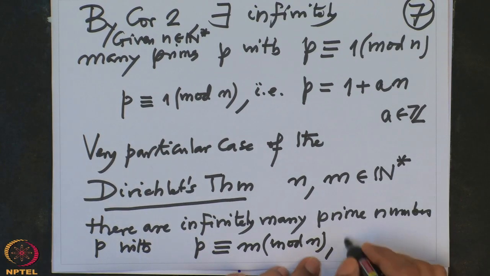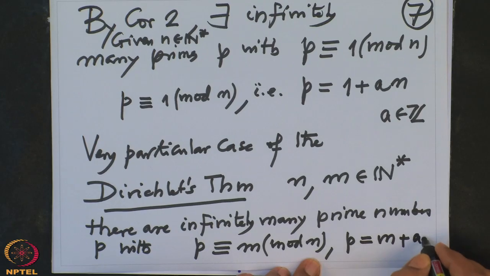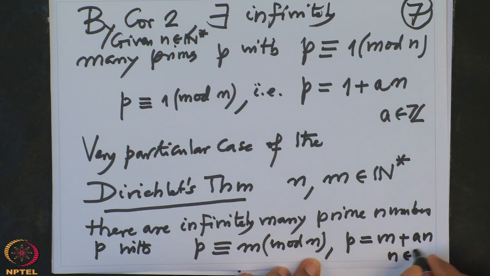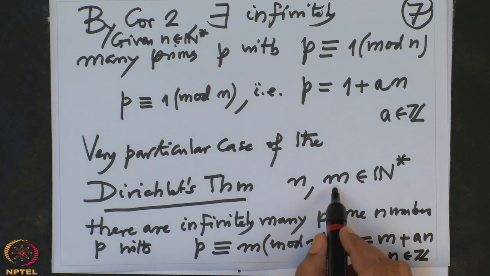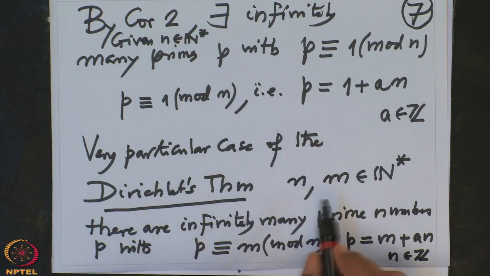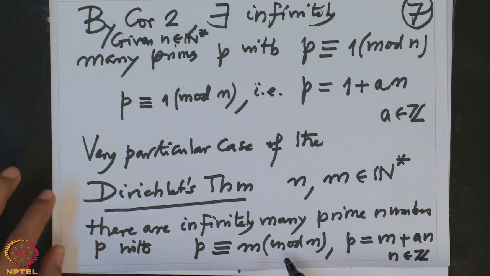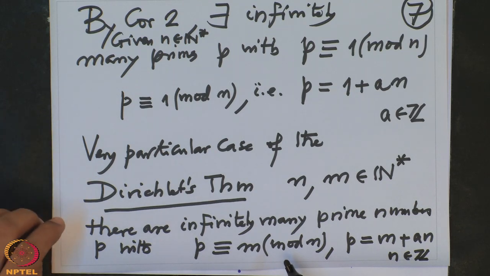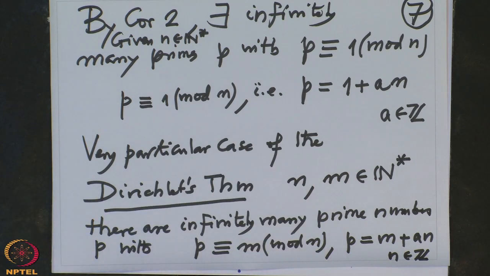And that means what? That P is of the form m plus an, where n is an integer. So, corollary 2 is m equal to 1 and n is any n. So, this is a difficult theorem. This is not so easy to prove, but it is a very fundamental theorem in number theory. So, we have proved a very particular case of this, which is very useful for Galois theory purposes. Okay, that was one comment.